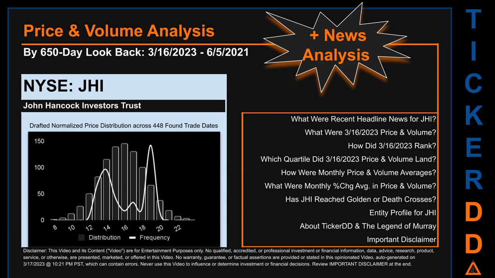The chart shown on this page is our initial attempt at studying the price for JHI after dynamically normalizing price distribution across those discovered trade dates. The bar chart is the generated distribution and the overlaid line graph, if it is generated, is the frequency of the prices on the x-axis. We will enhance this look-through as our AI model progresses in the next iteration.